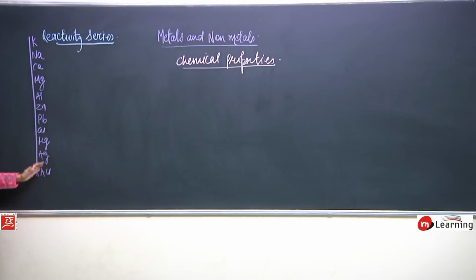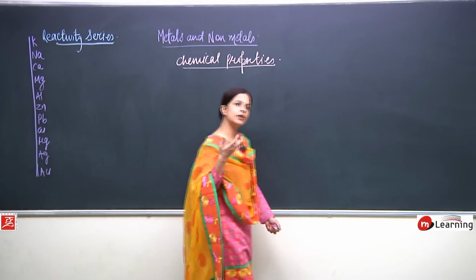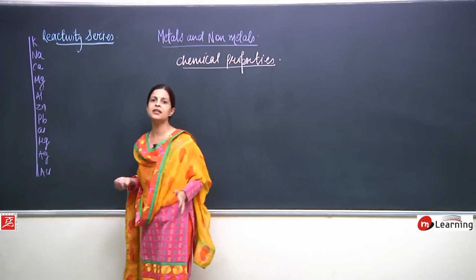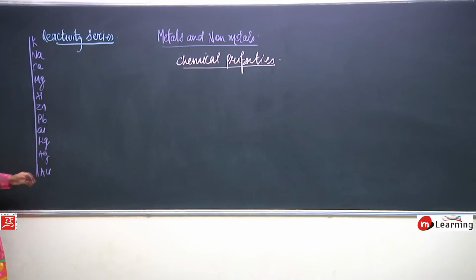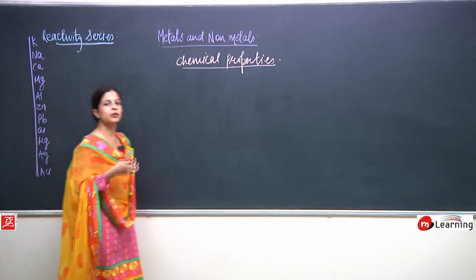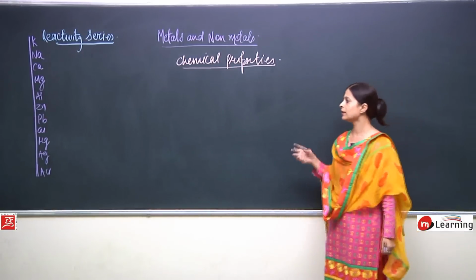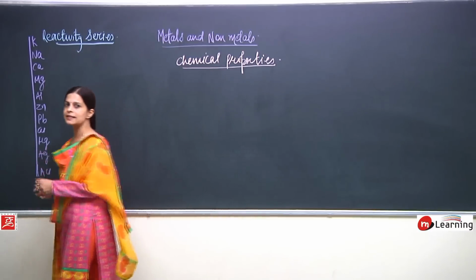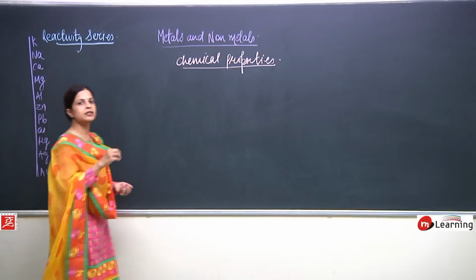If we go down and reach gold, we all know that gold is the least reactive metal. It doesn't react, and that is the reason it is used in making jewelry. Even the Golden Temple of Amritsar is the best example. This temple is very old, but still no reaction has taken place, just because gold doesn't react. It is not a reactive metal.